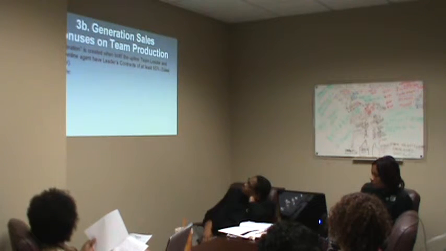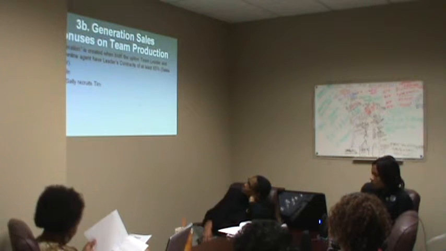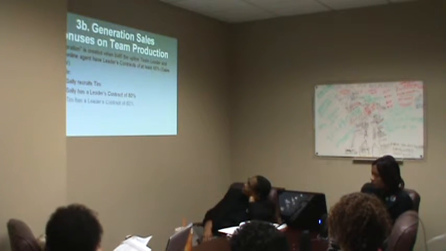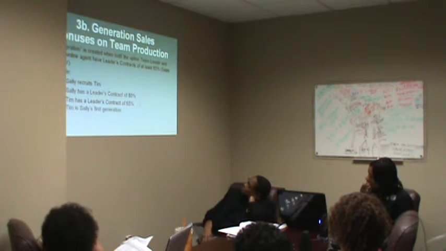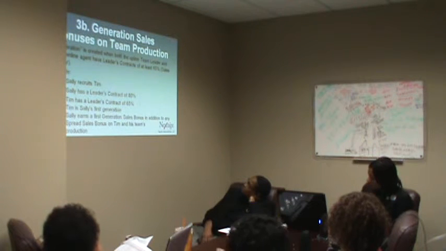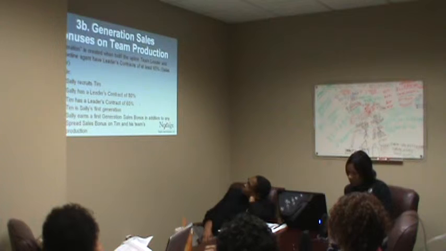Let's give an example here. Sally recruits Tim. Sally has a leader's contract of 80%. Tim has a leader's contract of 65%. Tim is Sally's first generation. Both of them have leaders' contracts of at least 65%, so Tim becomes Sally's first generation. Sally then earns a first generation sales bonus in addition to any spread sales bonus.